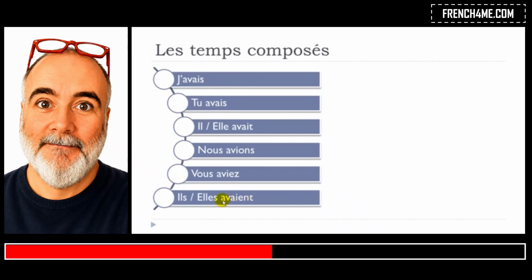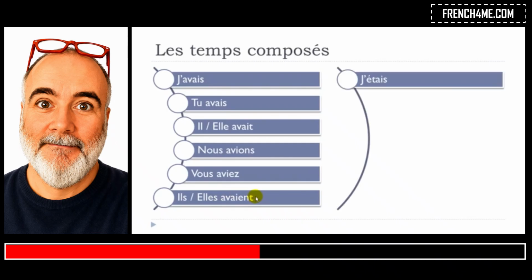So you get phonetically avait, exactly the same thing that we had here, here, and here. Okay, so it's exactly the same thing that you will pronounce. But then here you make the liaison. Ils avaient, elles avaient. Okay, let's see how être goes.